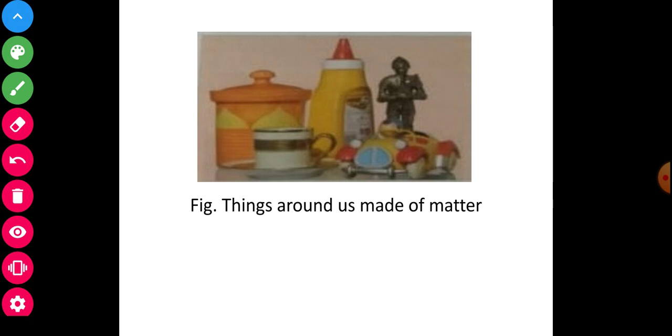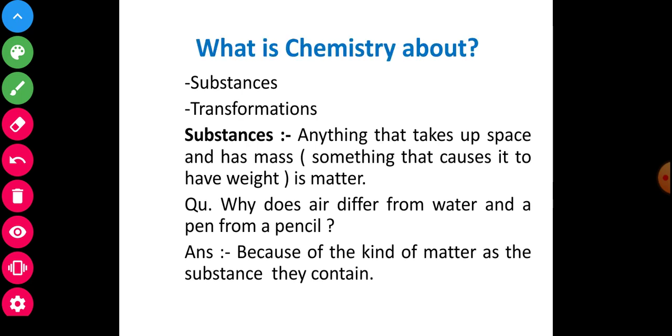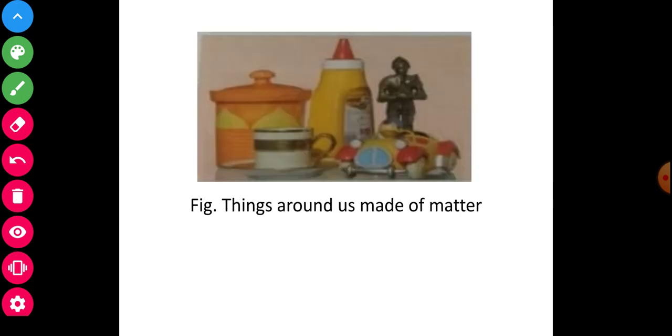Things around us are made of matter. First of all, you will see and observe the picture given here. Yes, matter. What matter is here? The plastic box, another plastic bottle, and a ceramic cup and plate. So all are made of matter. We will say it very simply. Observe.